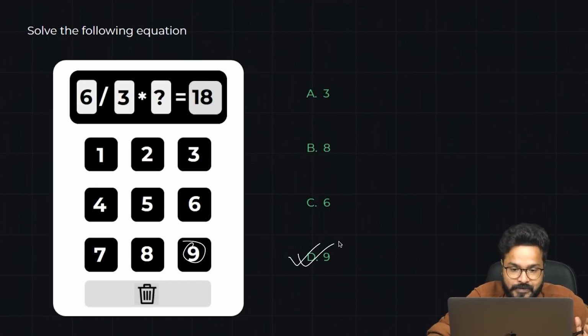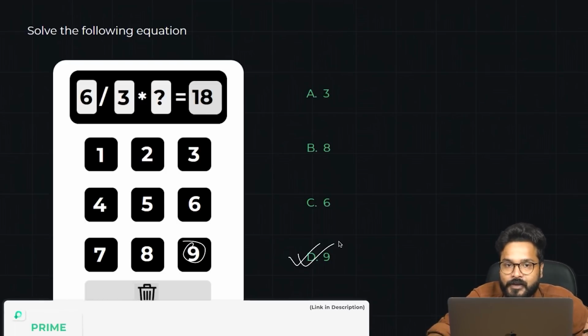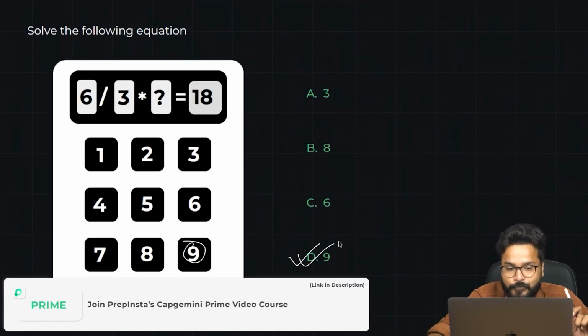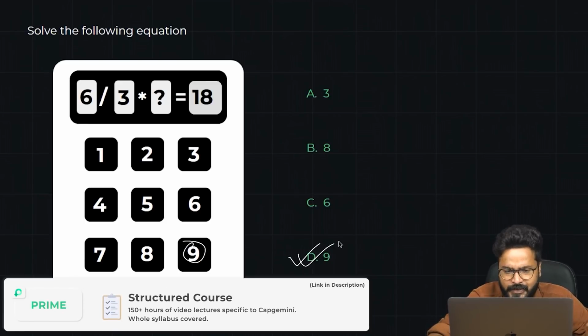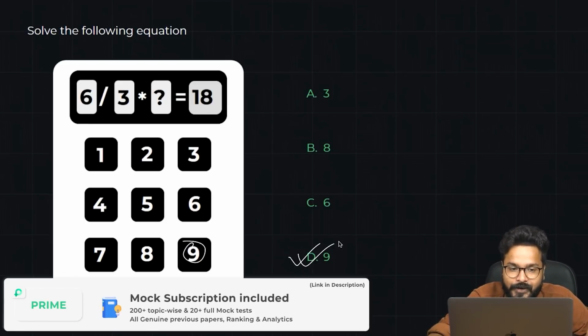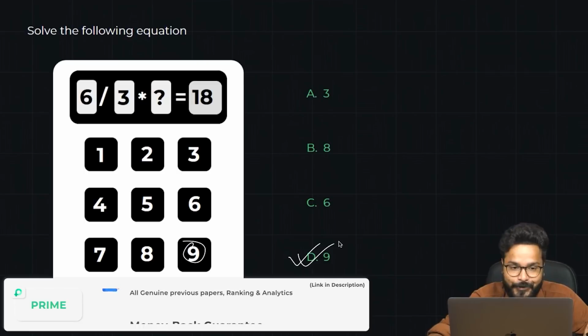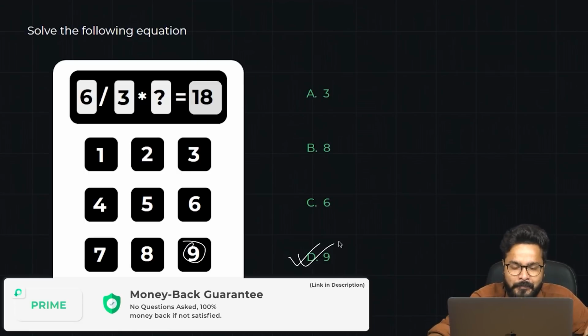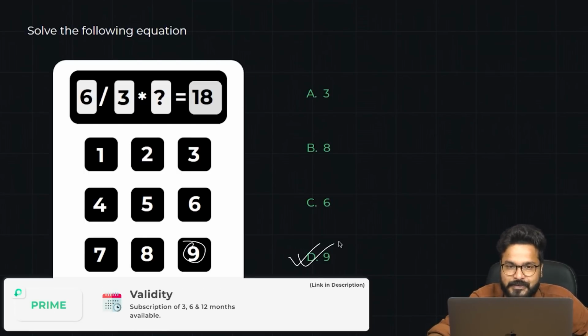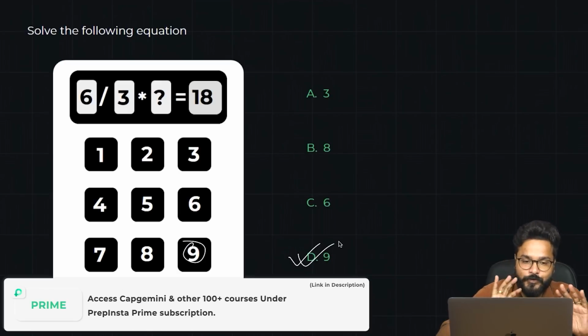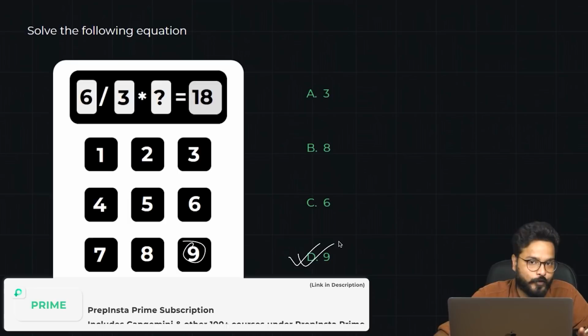See, guys, do not blame me later: Sir, you saw questions, you solved questions on YouTube, I solved them, but I couldn't clear. These are the most basic questions, guys. Maybe in the coming week, if I get some bandwidth, I'll try to shoot another video for you guys wherein I might take the level 2, 3, 4 questions as well, right? But that depends, right? So this is just to give you an idea of how the questions would look like.